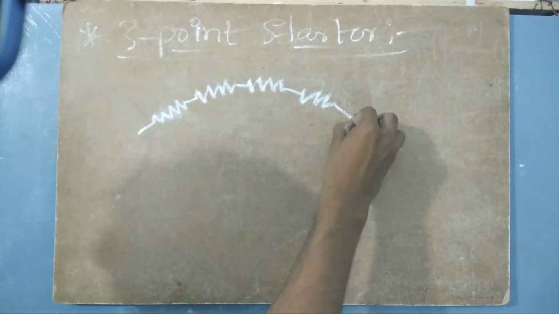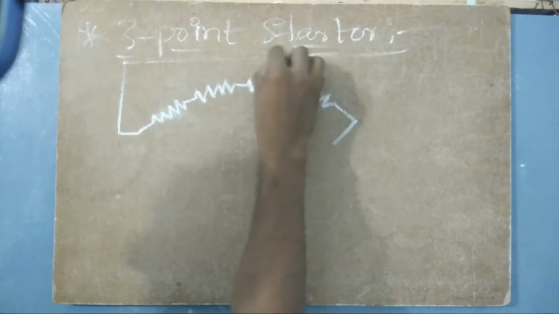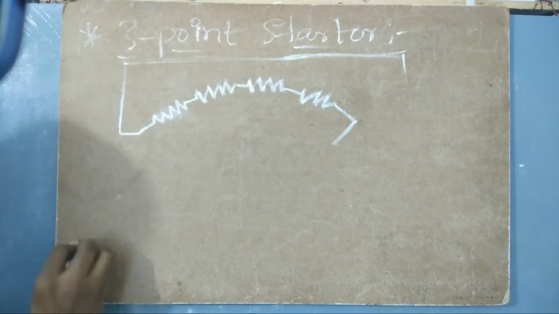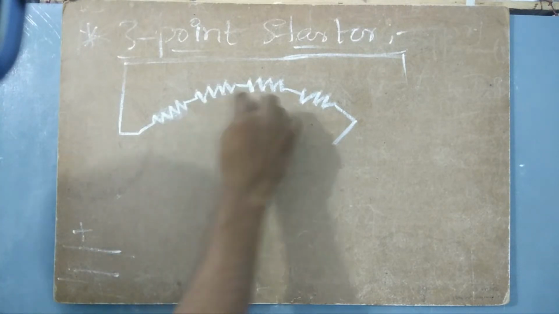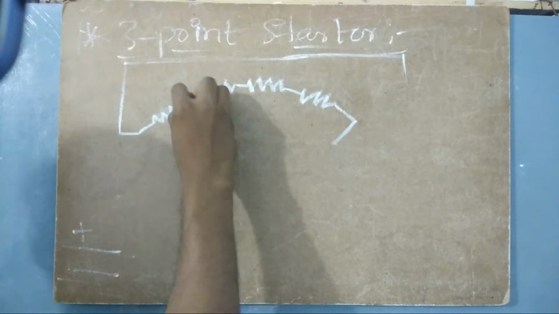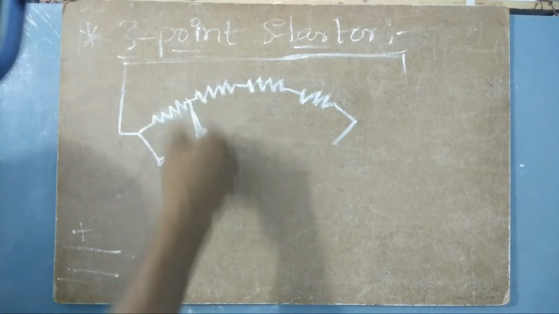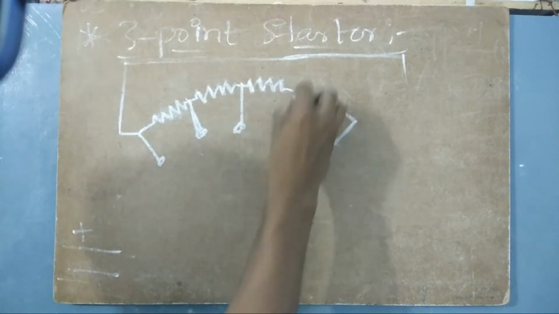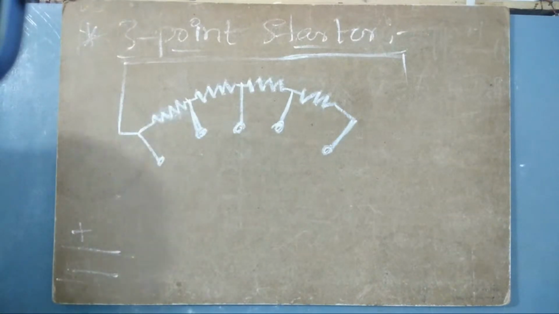This is the supply, okay? This is the supply, and these are resistances. Each resistance will have different studs. That means, let me call this one. So here I am having one stud, here I am having another stud. This solid material, which is made up of a conducting material, is called a stud, okay? So here I'm having another stud, and this is another stud, and finally I will have a final one. This is the final stud, okay?